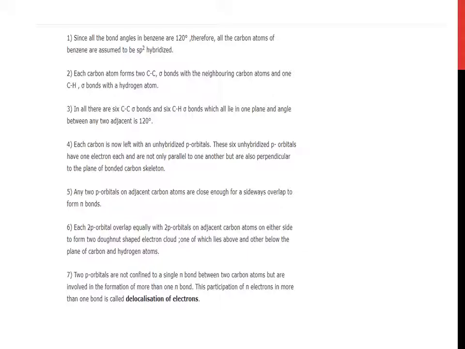2p orbitals are not confined to a single pi bond between two carbon atoms but are involved in the formation of more than one pi bond. This participation of pi electrons in more than one bond is called delocalization of electrons.